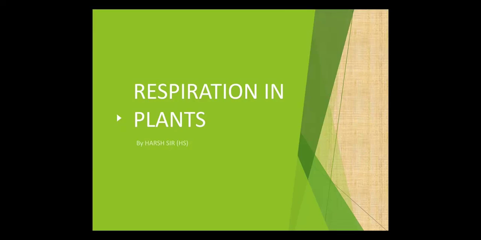Hello students, welcome to a new chapter, that is respiration in plants. In the previous lectures we have already completed the seeds. We have understood the basic seed structure, how plants form from the seeds. So there is a continuation link between these chapters. Why? Because from the seed only the plant is going to develop. So we have studied the seeds in detail. Now we are going to study one step ahead, that is respiration in plants.